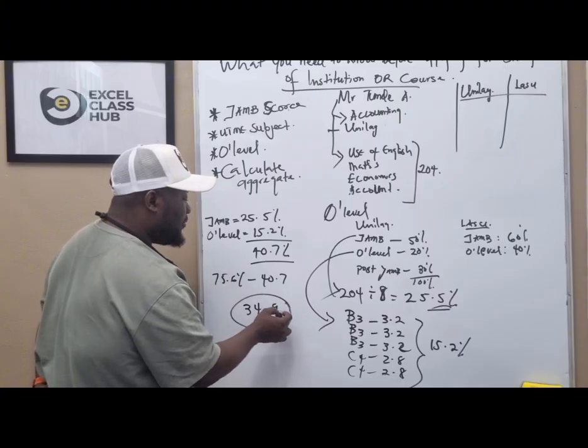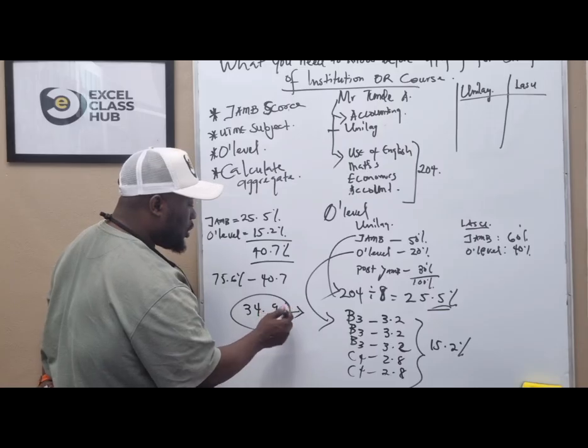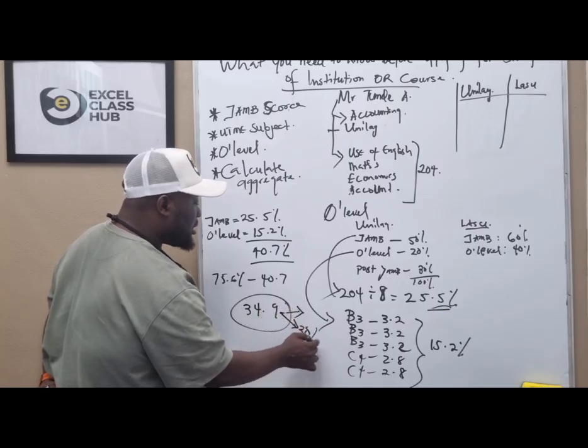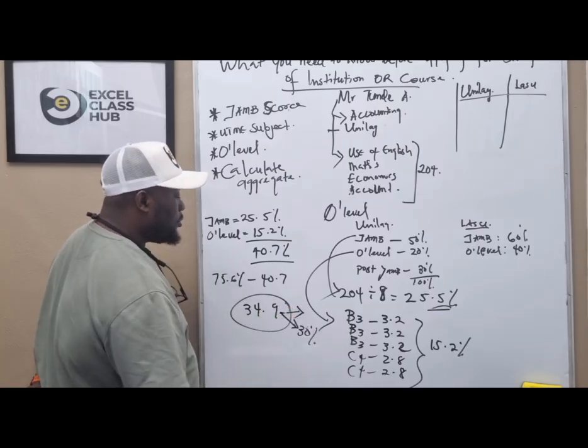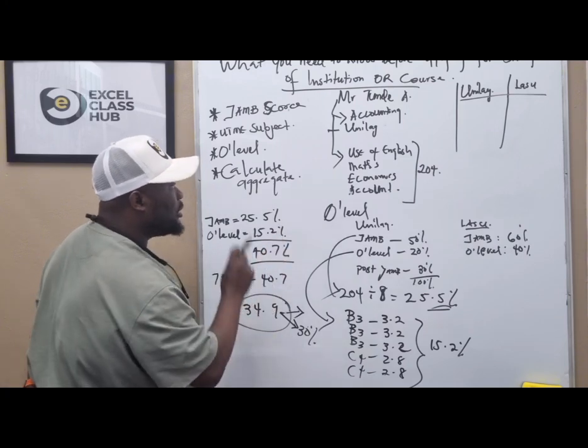So you need to have 34% in post JAMB, which is not possible because post JAMB is 30%. So he cannot do accounting in Unilag.